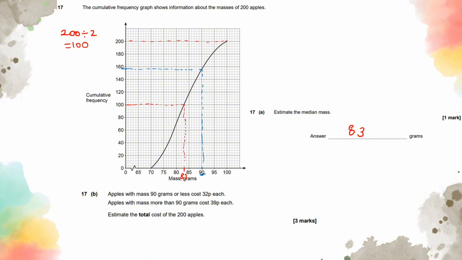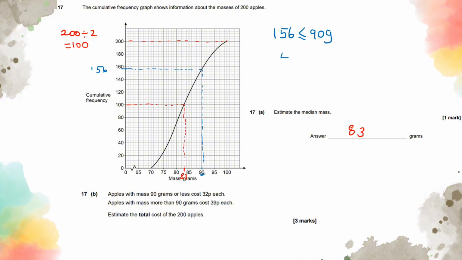It's 4 for each little square. So this would mean that this is going to be around 1, 5, 6. So there are 156 apples that are less than or equal to 90 grams.